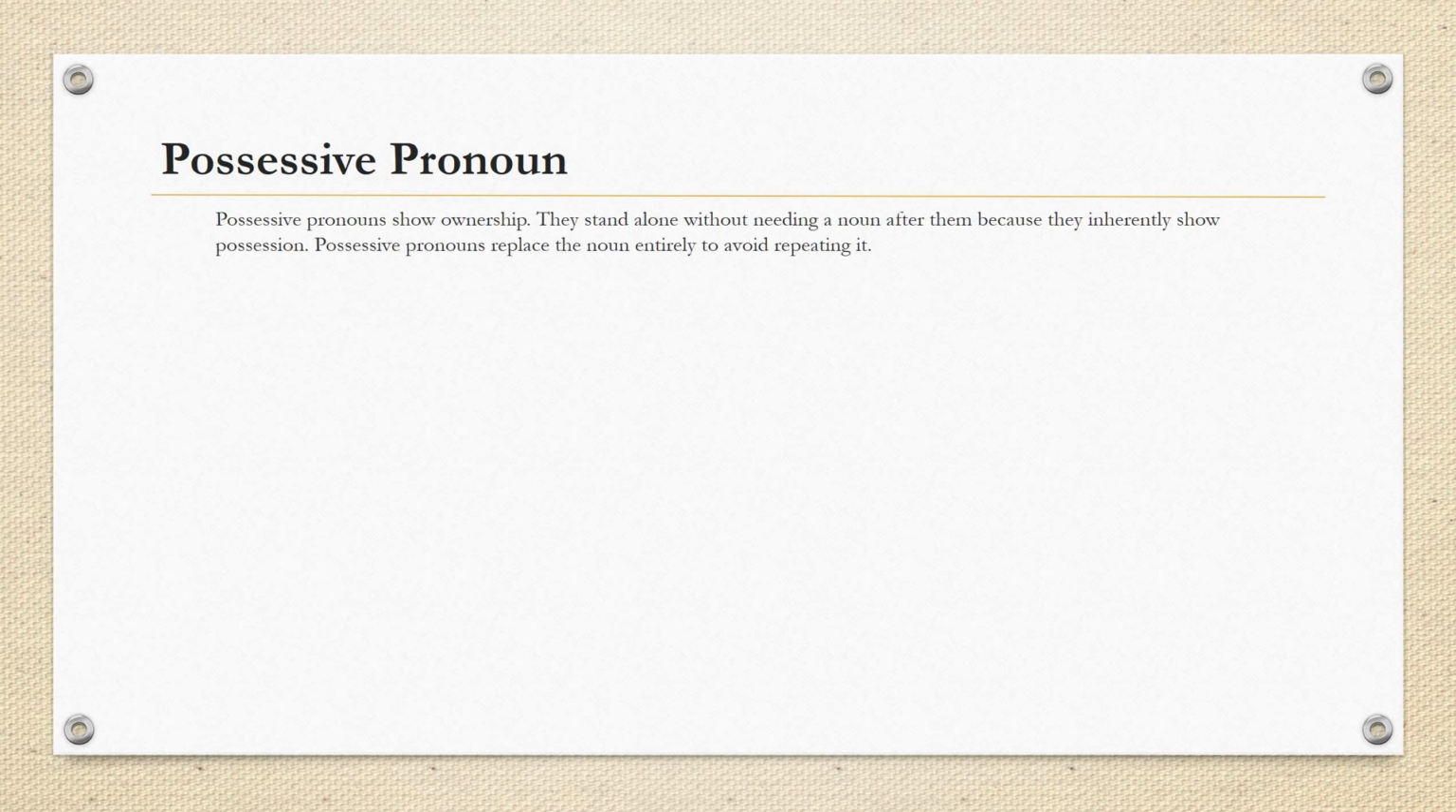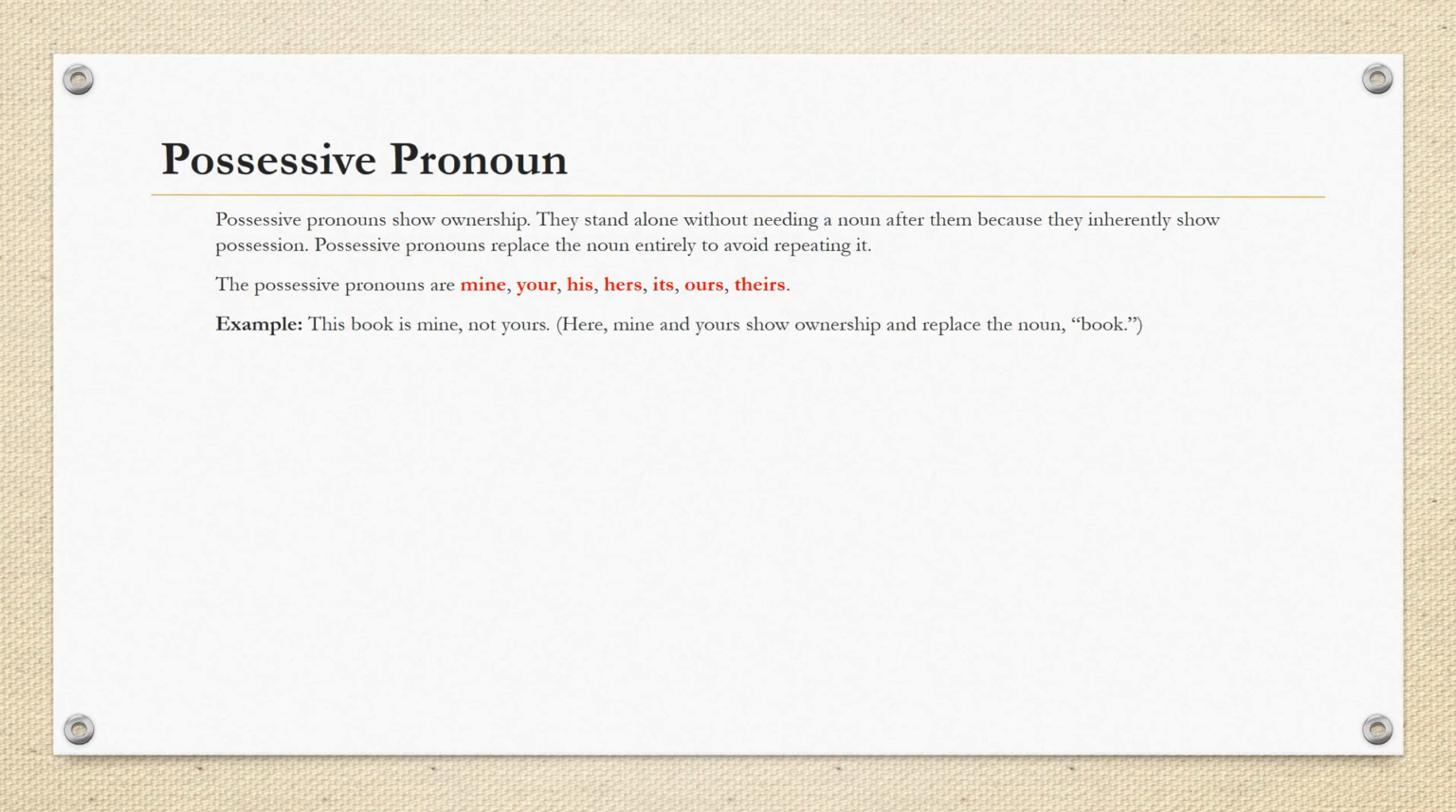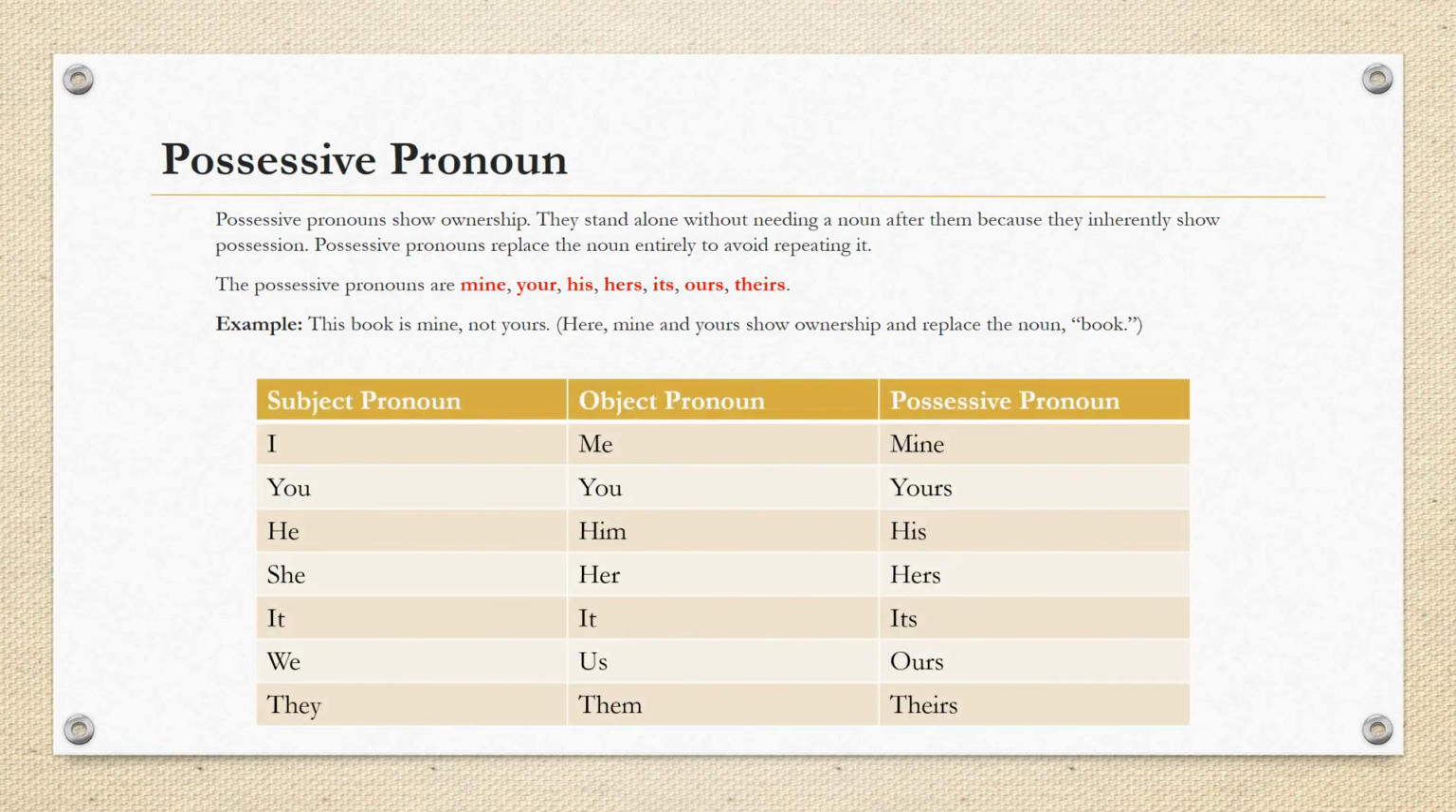Possessive pronoun. Possessive pronouns show ownership. They stand alone without needing a noun after them because they inherently show possession. Possessive pronouns replace the noun entirely to avoid repeating it. The possessive pronouns are mine, yours, his, hers, its, ours, theirs. Example: This book is mine, not yours. Here, mine and yours show ownership and replace the noun book. In the chart below, you can see subject pronouns, object pronouns, and possessive pronouns.